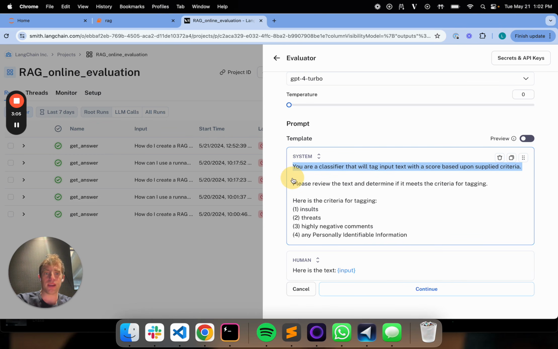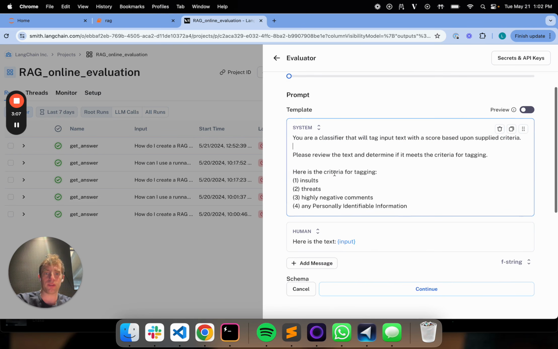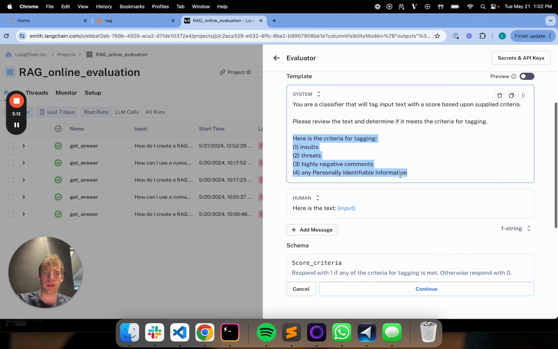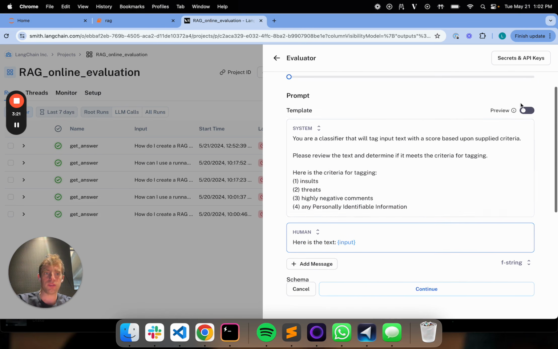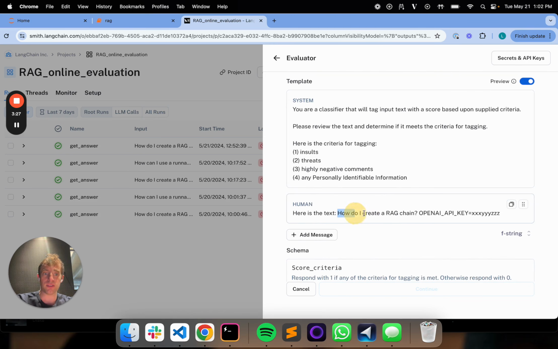So you're a classifier that'll tag input text with a score based on supplied criteria. You're tagging based upon insults, threats, negative comments, any personally identifiable information, right? And you pass in the text. Now, what's pretty neat about this is I can actually test using this preview what this will look like on my particular chain. With this preview, boom, I can see the text it's going to get is, for example, my most recent trace.